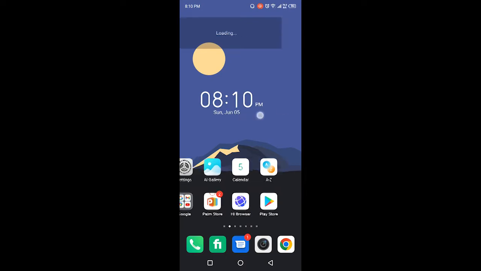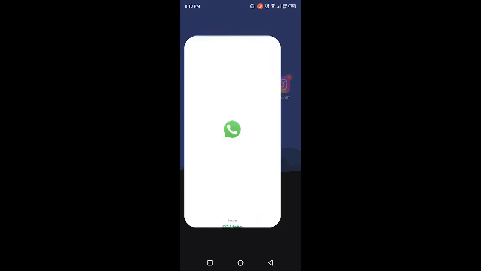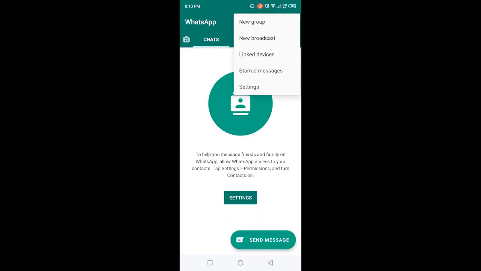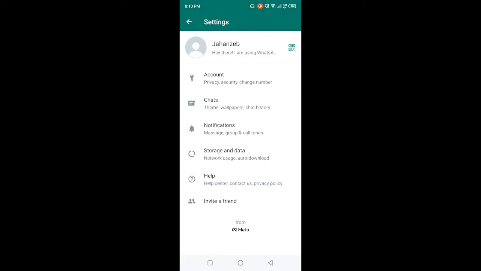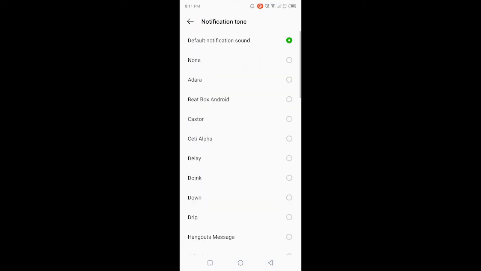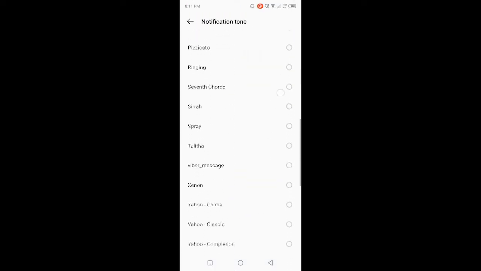The first step you need to do is to open WhatsApp. Once you open WhatsApp, you simply need to click on the three dots in the top right, and then you need to click on settings, and then you need to click on notifications, and here you can see the option of notification tone. Click on that, and here you can select any tone according to your choice.